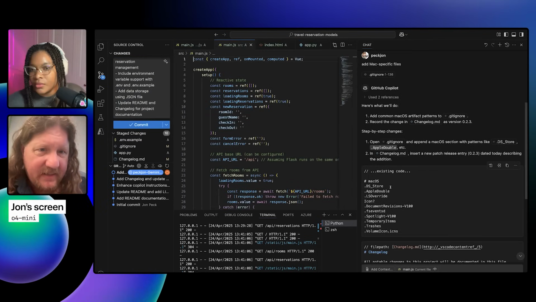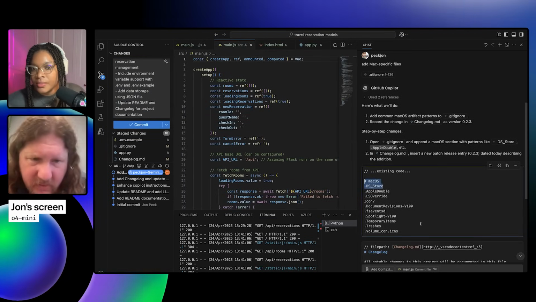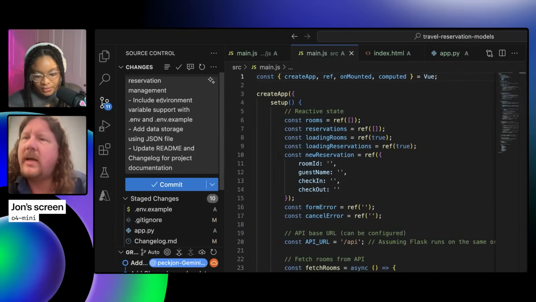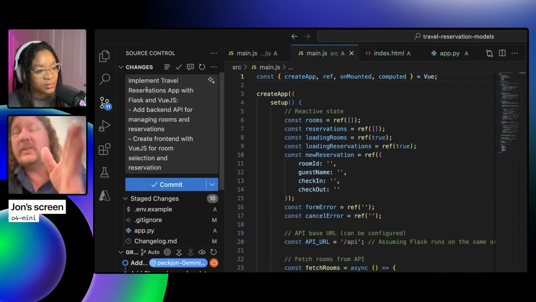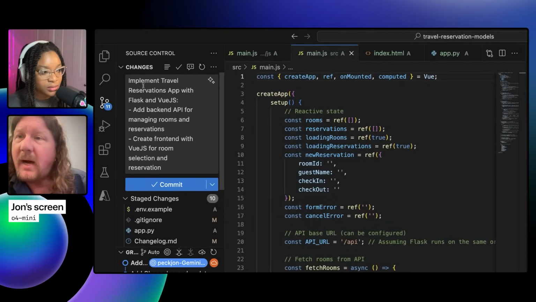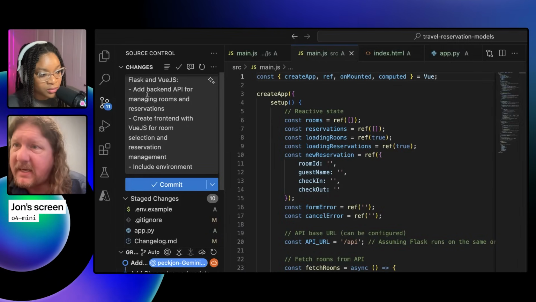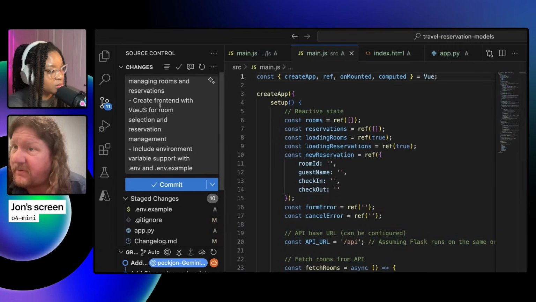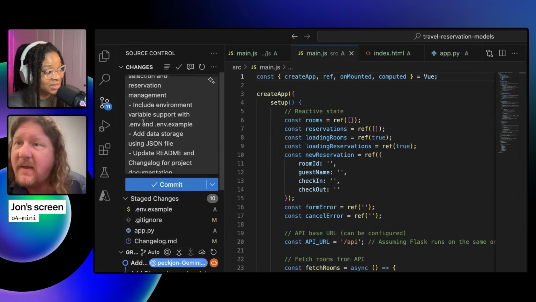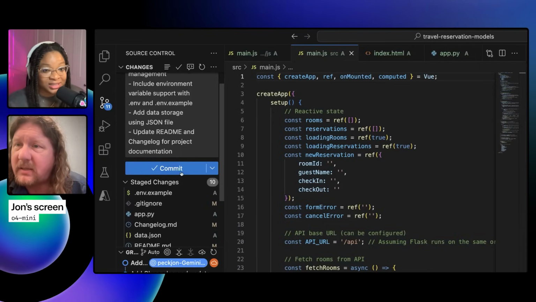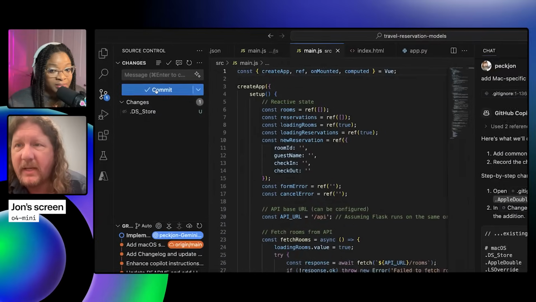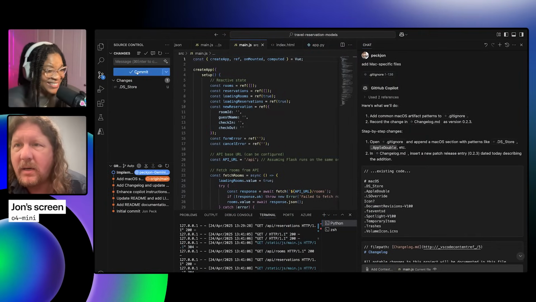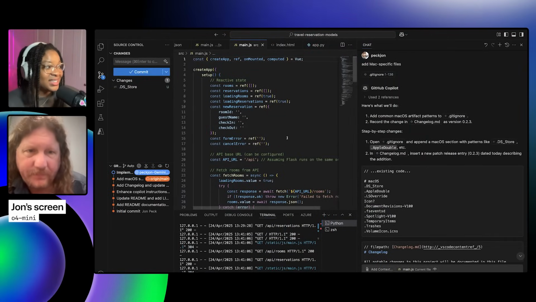But that said, the answer it gave is correct, of course. All right, there we go. I've got a commit message here. This is pretty nice, actually. It is too long, yes, but it's telling me that it's implementing it. It says it added the backend API, it created the front end. Wow, this is a really nice detailed commit message. It's very long, very detailed. It is very long though, yes. Okay, and I'm just gonna sync that.